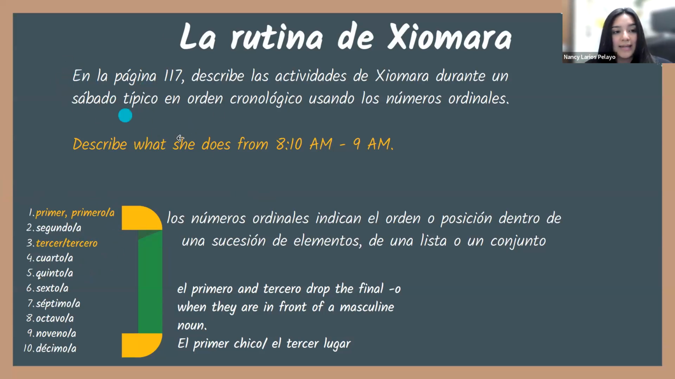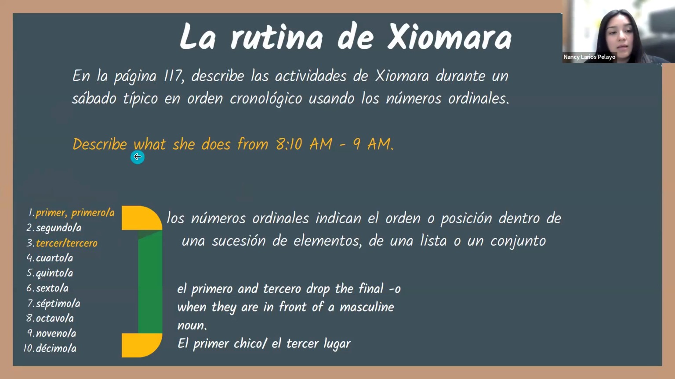Entonces, para una de sus tareas es que van a ir a la página 117 y van a describir las actividades de Xiomara durante un sábado típico en orden cronológico usando los números ordinales. So this is where you're going to be practicing the numbers, right? Los números ordinales, y van a trabajar con los pronombres reflexivos y los verbos.